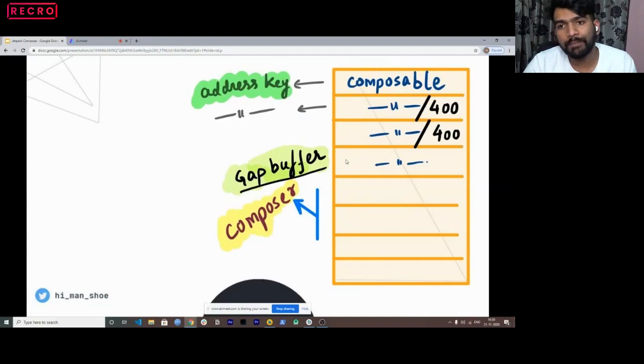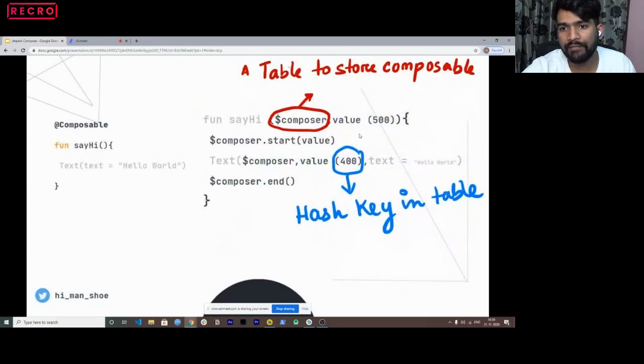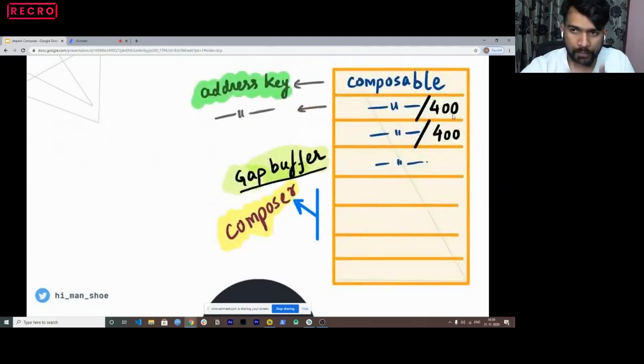The composer is basically nothing but a data structure which we call a gap buffer. It's like a hash map where we store all our composables at a certain address. So let's say we have 500 and 400. I stored 400 and 400, but here it should be 500 and 400, the reason being it needs to be stored at that specific value, right?